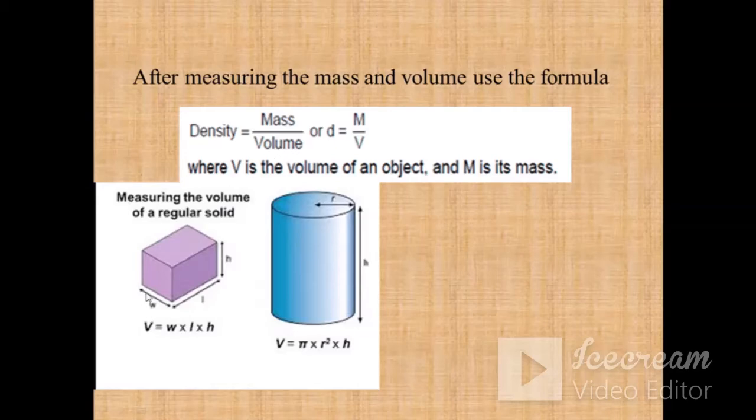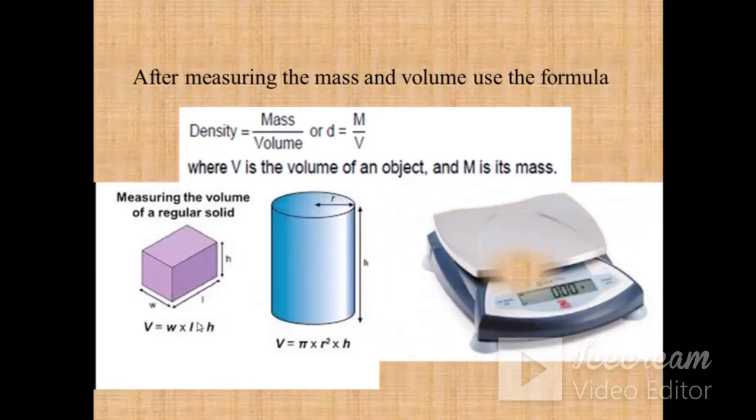For example, suppose you have a cubical block of iron or wood, then you can measure its mass using the beam balance or digital balance, and you can measure the edges of the cuboid, then you can easily calculate the volume of the cuboid. Knowing the mass as well as the volume, you can easily calculate the density of that wooden mass.